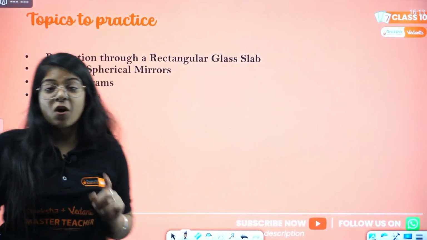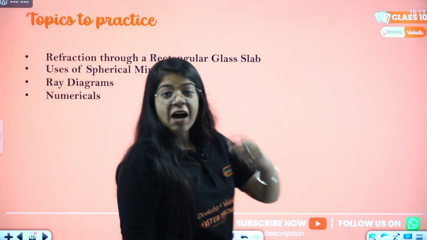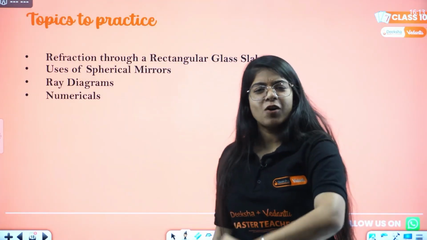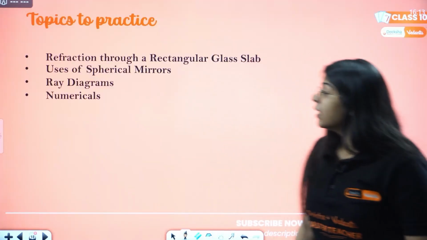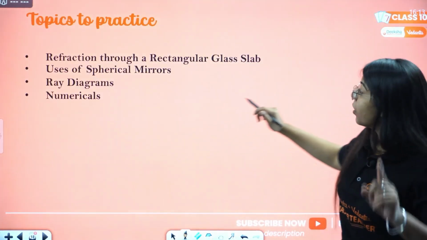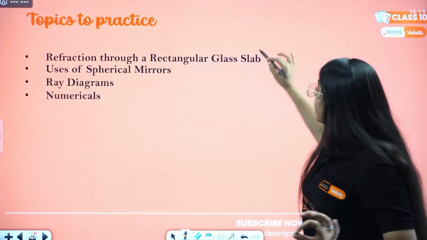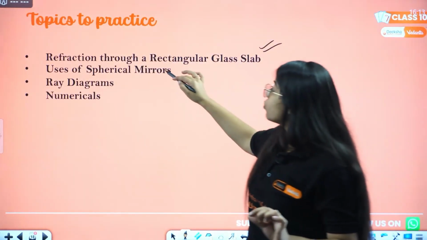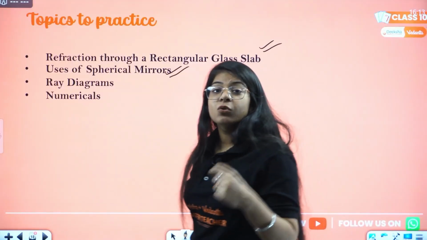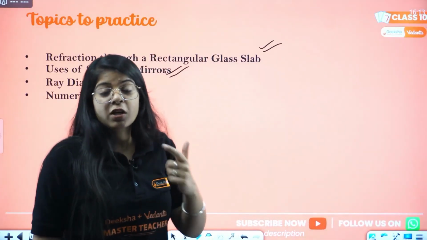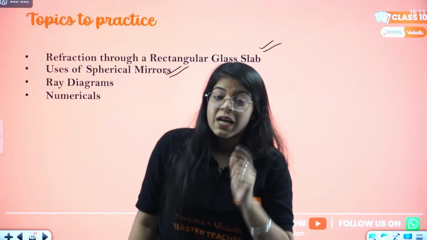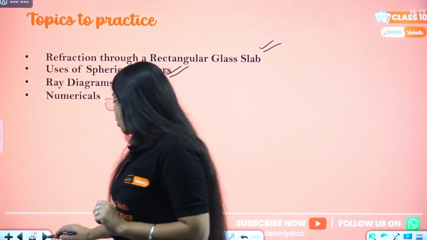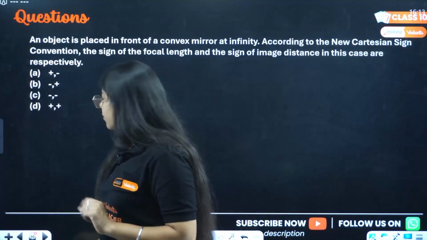And some of the topics that you need to practice after this session. The rapid revision is almost over. So in 30, 34 minutes, we are done with the whole chapter. Now, all the topics that you need to remember, you need to practice. Glass slab, remember, I told you, so you have to practice the glass slab topic. Uses of spherical mirrors, where concave and convex mirrors are used. Then ray diagrams, you have to practice those, and numericals. Okay, so go watch that, and let me give you one or two questions.